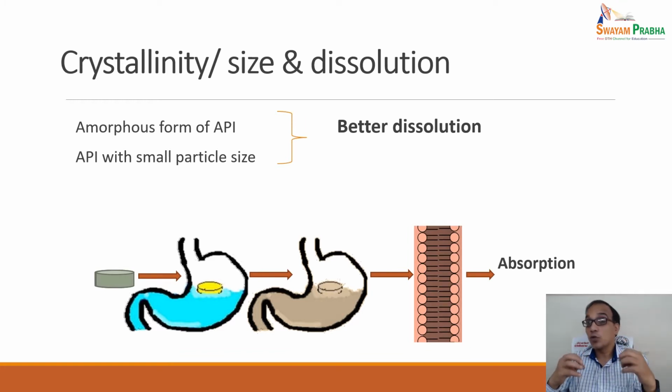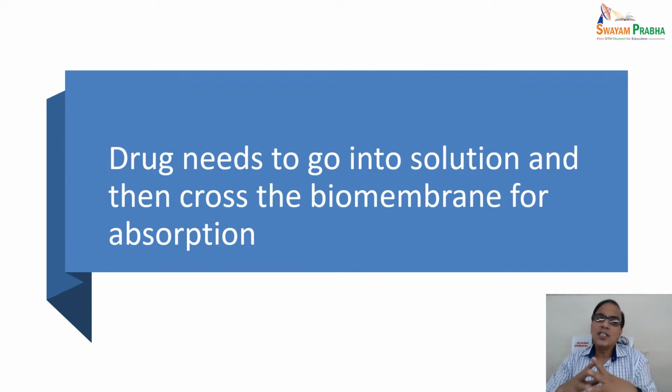When we talk about nanoparticles, which we'll discuss in coming lectures, the solubility and dissolution aspects are completely different, unlike other normal size particles. We will be talking more about dissolution, because dissolution is what is desired. The drug needs to go into the solution and then cross the biomembrane for absorption. How? We will see.